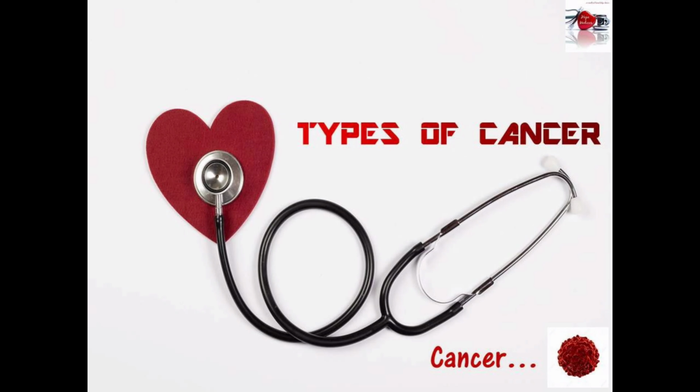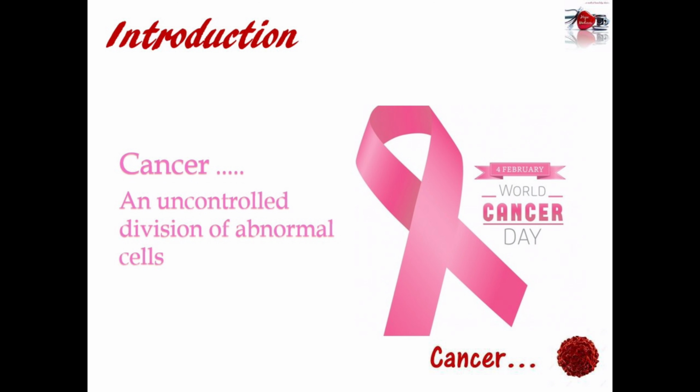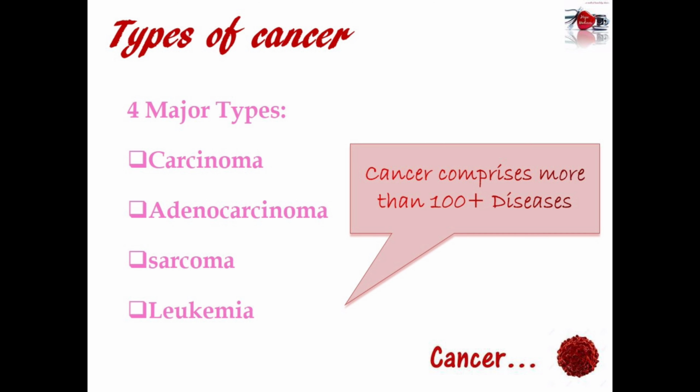Today we will learn about types of cancer. So basically, what is cancer? Cancer is nothing but abnormal cells in our body which divide without control and are able to invade or destroy other tissues in our body. Right? So basically, cancer comprises more than 100 different diseases. Let us learn about cancer types. They are classified into four major types.